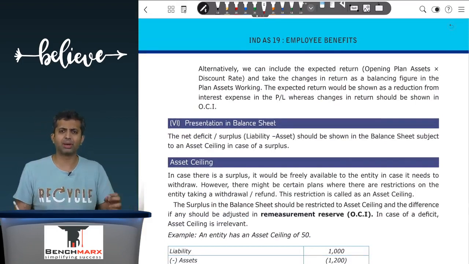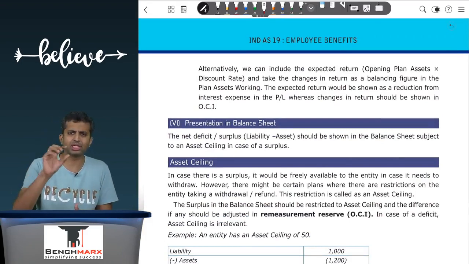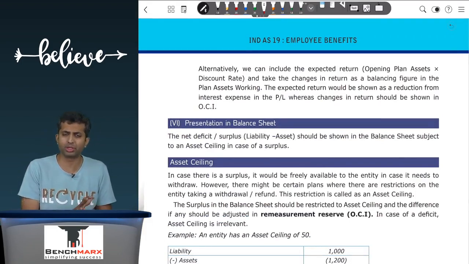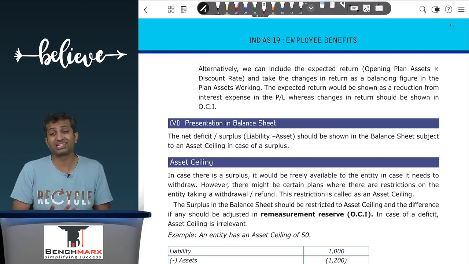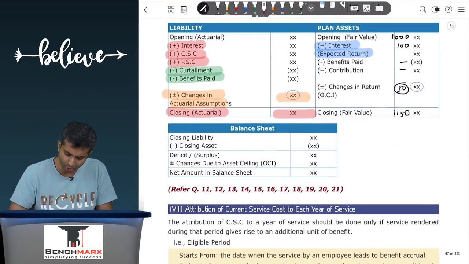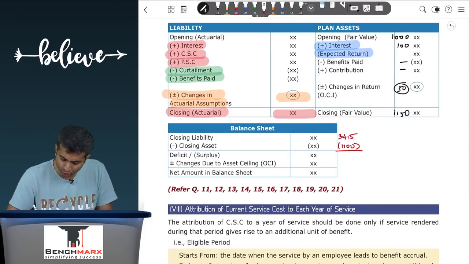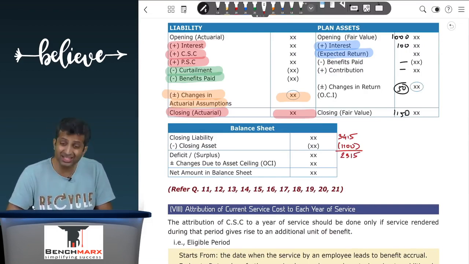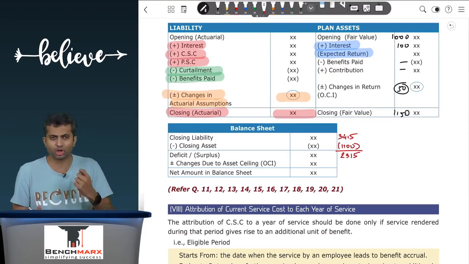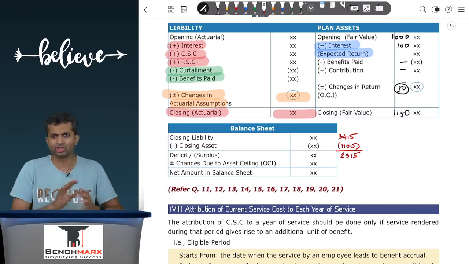The presentation in the balance sheet, you will present the amount net. So you will take the liability minus the asset, and the net amount will be presented in the balance sheet. This amount is called a deficit. If, let us say, the closing liability, for example, is 3415 and the closing assets is, let us say, 1100, in which case 3415 minus 1100 comes to, let's say, 2315. So this is a 2315 net deficit. Your liability is greater than your assets, and hence this is treated as a net deficit. This is usually what appears in the balance sheet.